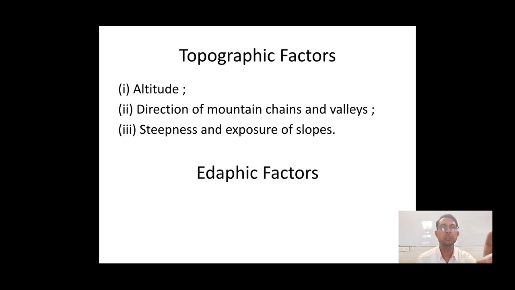Now the third most important factor is the edaphic factor, which is the parameter related to soil and soil structure. When we talk about soil, there are different parameters such as soil structure and soil inclusion, say for example different combinations of soil.